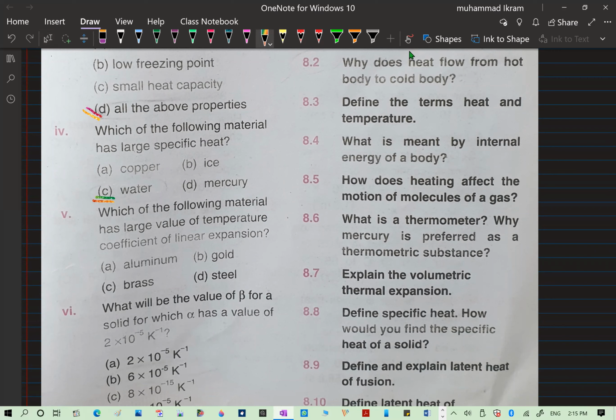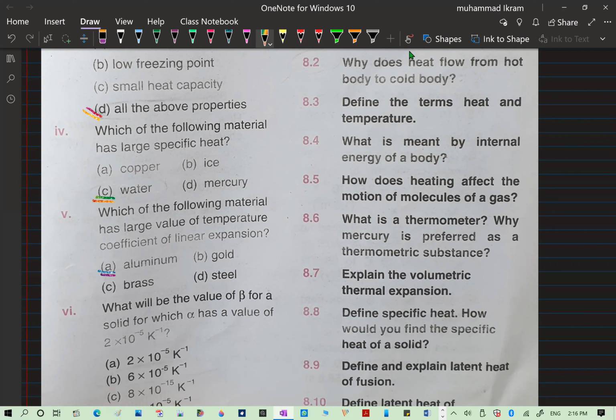So which of the following material has large value of temperature coefficient of linear expansion? It's aluminum, I think. So definitely these are statistical things for which you need to remember the values, and sometimes it is very difficult, but what we can say if it is the part of your exam. So you just look whether I'm right or not. You see in the table, I guess it is aluminum.